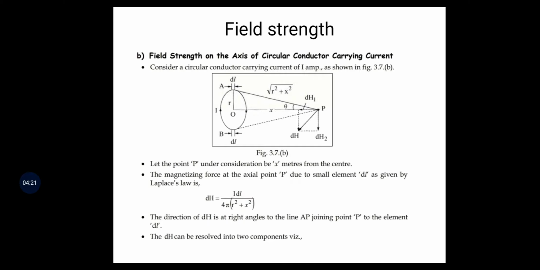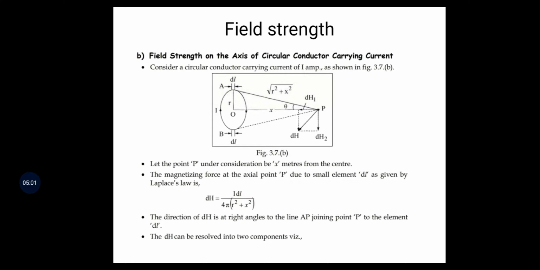The circular conductor radius is r. Then, according to the Pythagoras principle, the distance from the small element dl to point P is under root of r square plus x square.